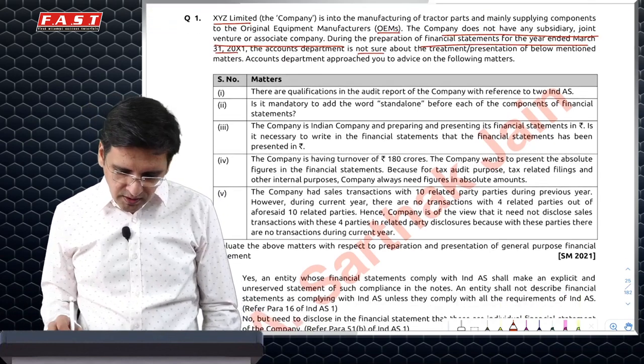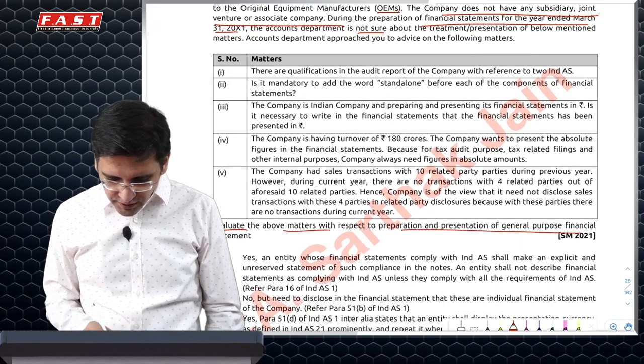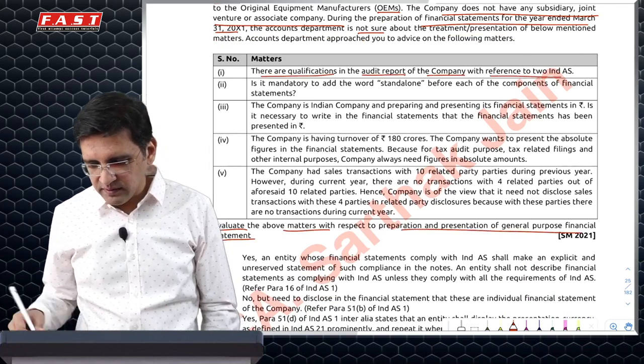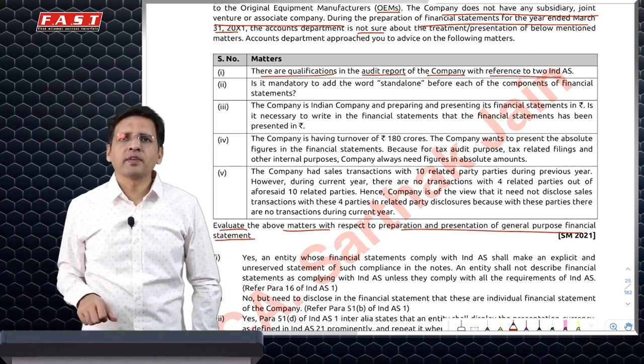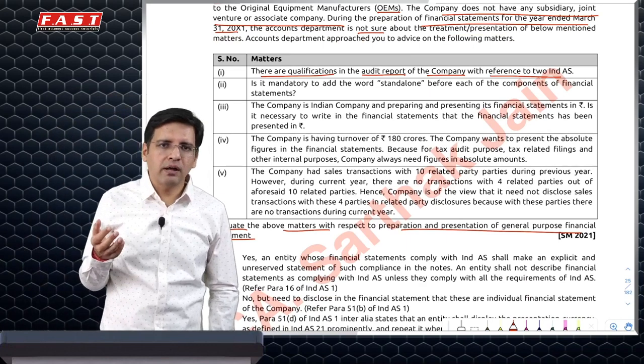We're not sure about certain things, and they want your evaluation and preparation of the financial statements. It says there is a qualification in the audit report of the company with reference to two Ind AS. We would simply say that the auditor may qualify the report. The question ideally should have been more explicit.